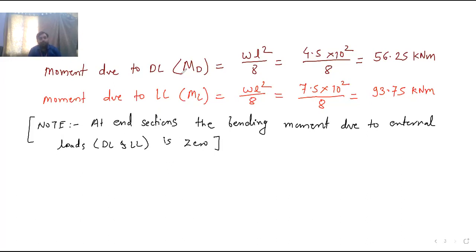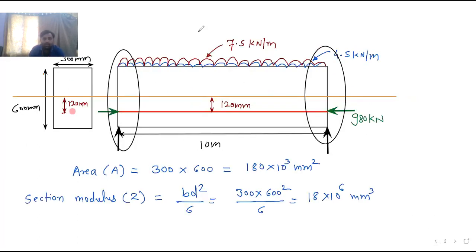Okay, so here if I start to calculate at end section, now if I consider the end section of this pre-stressed concrete beam, I will give the heading here first so that it will be easier for you to understand. So at end section, now you can tell me, if I see the diagram, what will be present at the end section then? Now this is the pre-stressed concrete force P. So direct stress will be present, that is P by A.